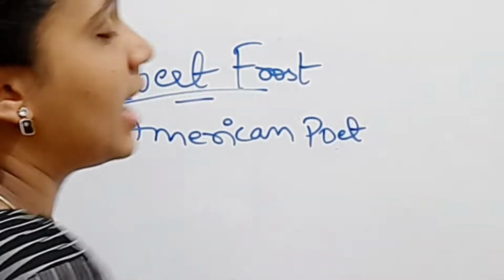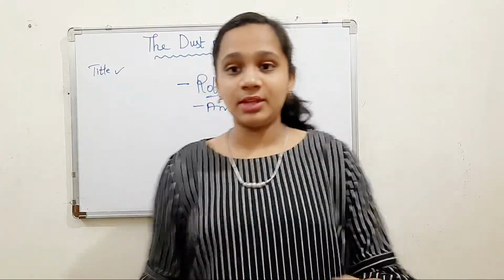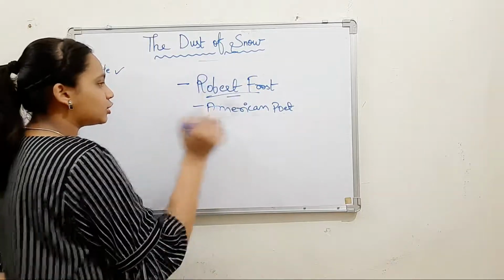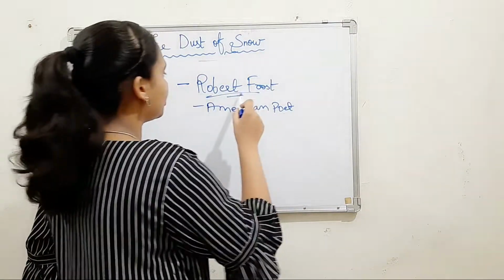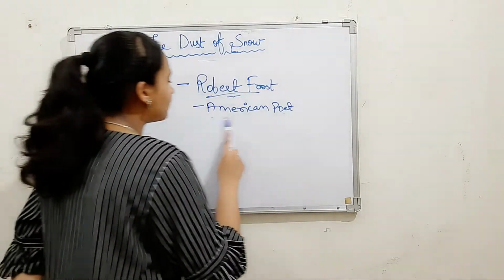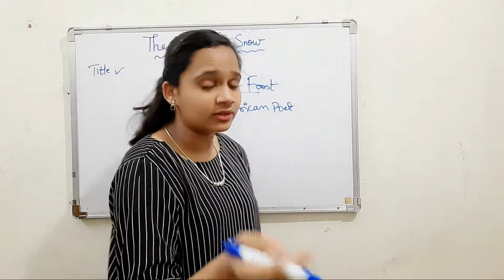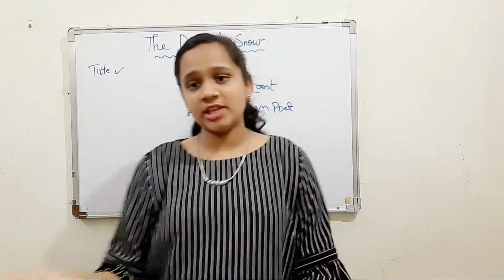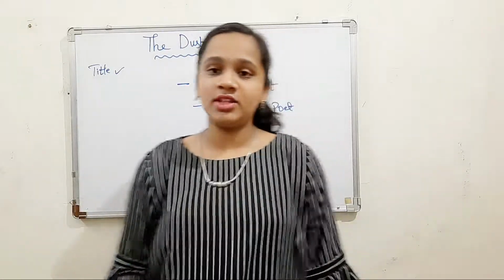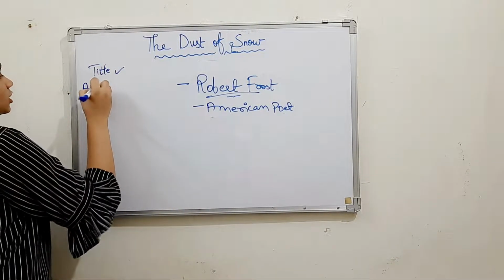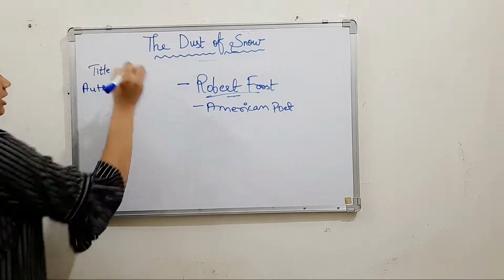You just remember that, and whenever they ask us to write the summary of the poem, we can just start like, The Dust of Snow is a beautiful short poem written by the famous poet Robert Frost, who is an American poet who was born on, who unfortunately left the world on. If you want, you can include the birth date and death date also. If not, it's fine. So we include this in the criteria chart, that what we had to read about the poet, we have read.